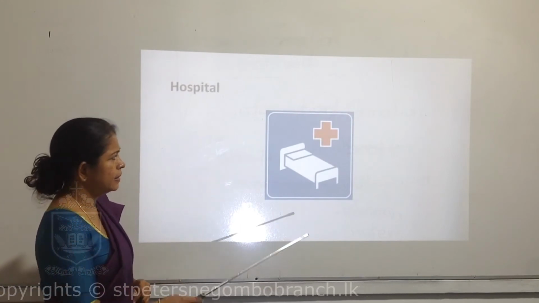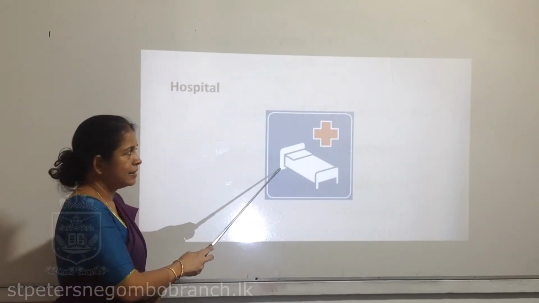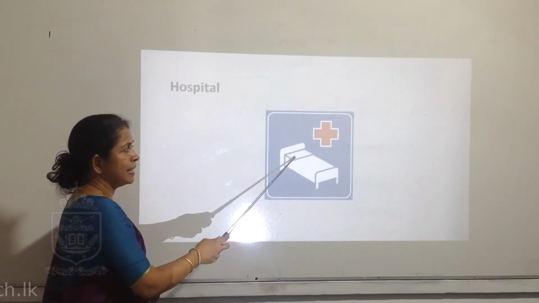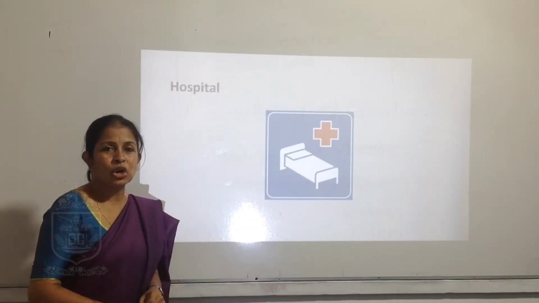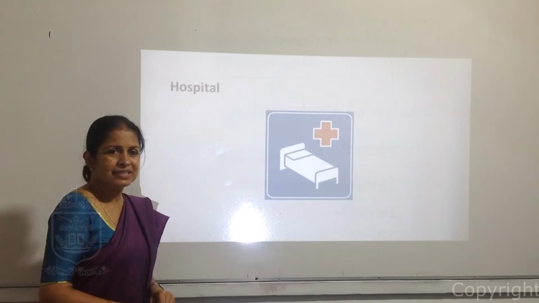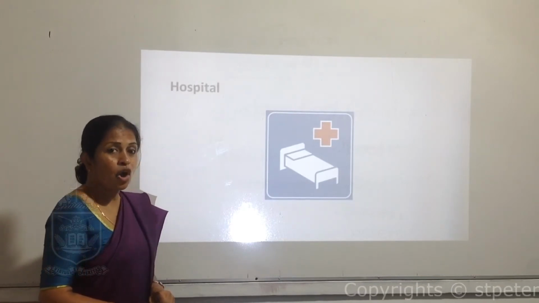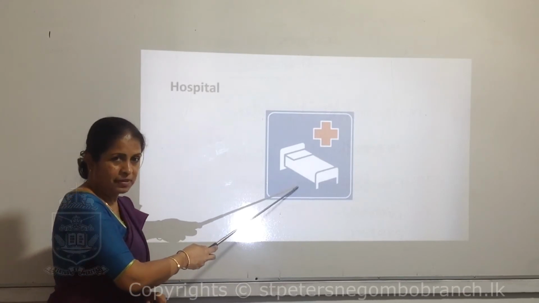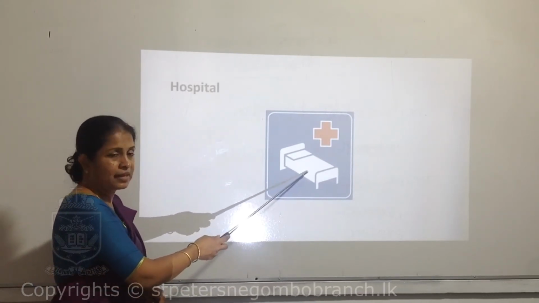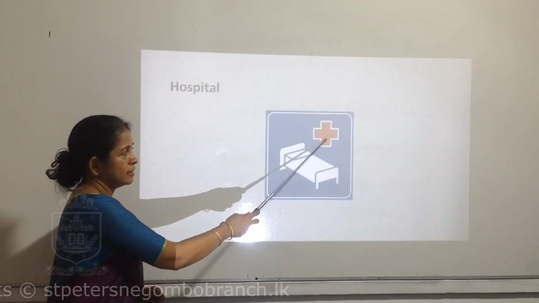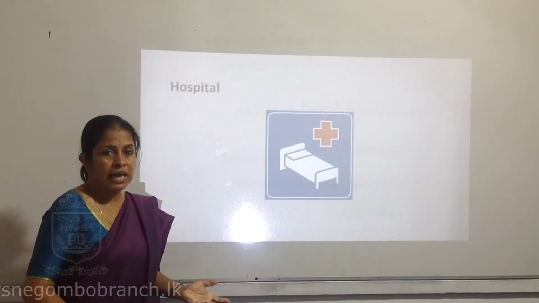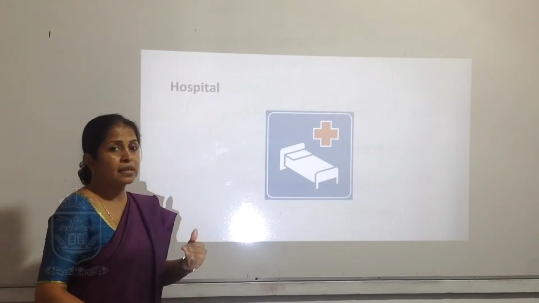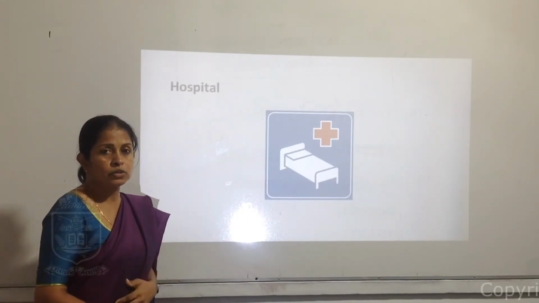What does this mean? There's a bed and there's a cross. What is it? This is a hospital. This bed means hospital bed. That means patients are here. The cross also means patient and hospital. If you see a place like this, a hospital is close by.